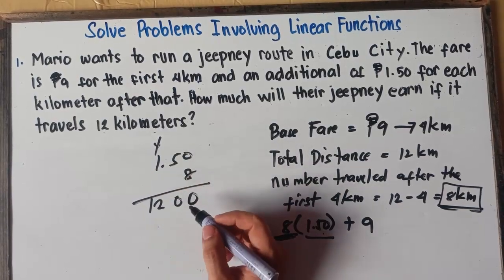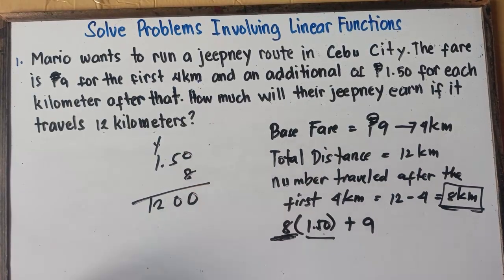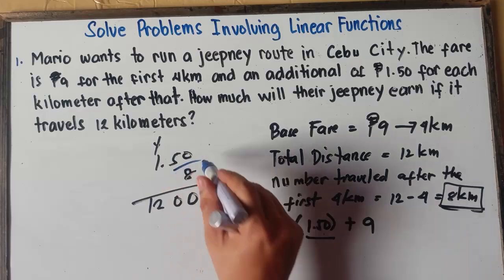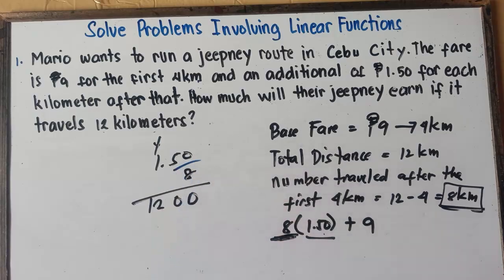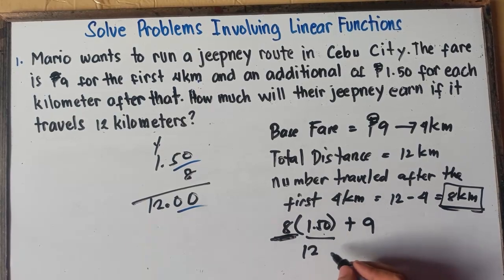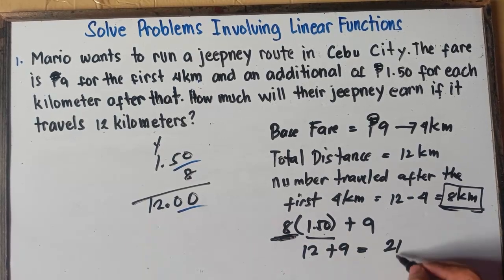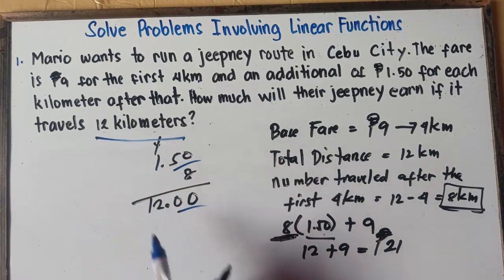That would be 12. Now, if you're multiplying decimals, class, you need to count the numbers to the right of the decimal point. We have 2 numbers to the right of the decimal point. Therefore, our answer needs to have 2 numbers to the right of the decimal point, so the decimal point is here. So 8 times 1.50 is 12, plus 9. Therefore, that would be 21 pesos. Every passenger who travels 12 kilometers will pay 21 pesos. That's it, class.